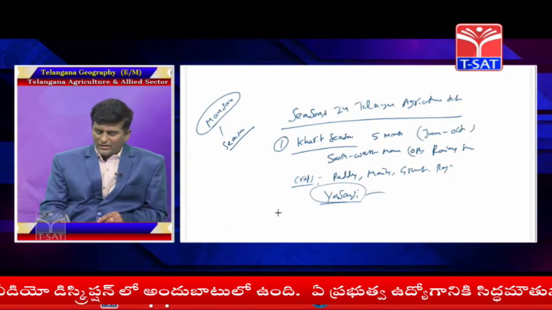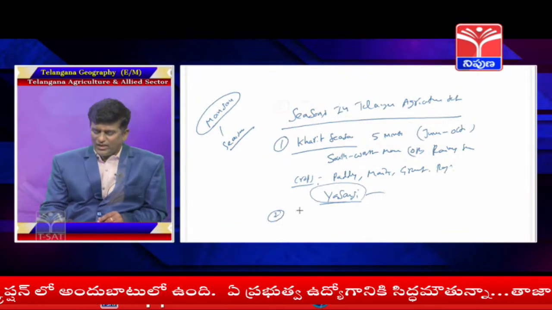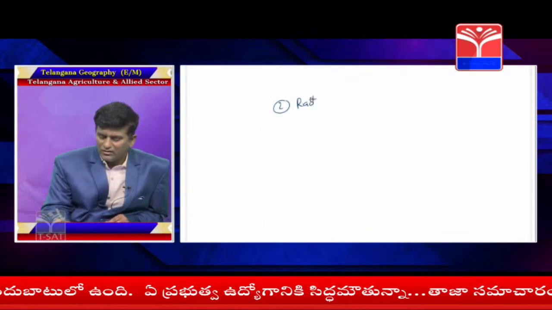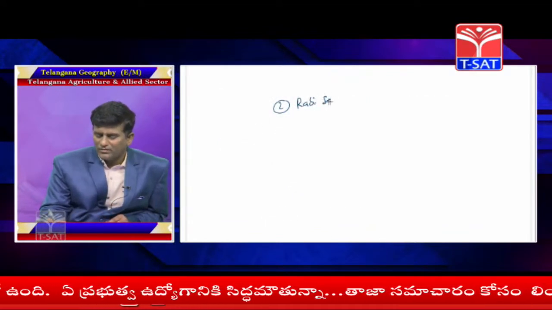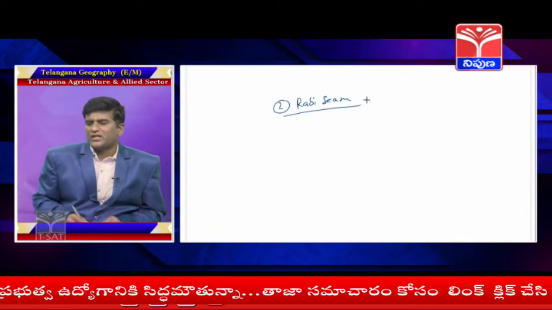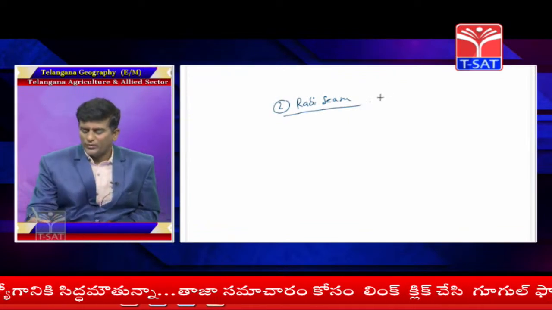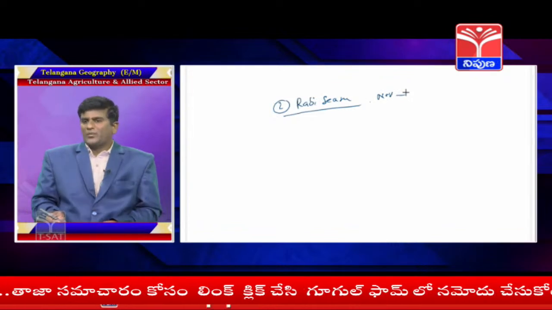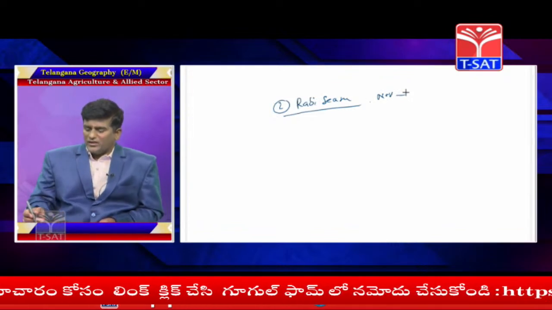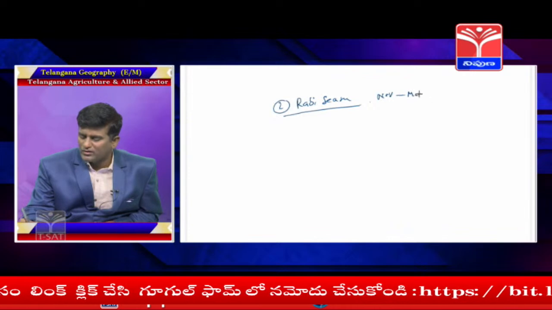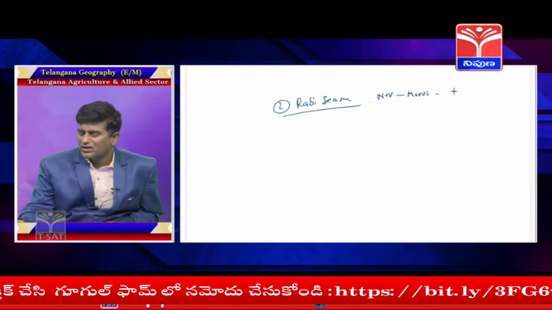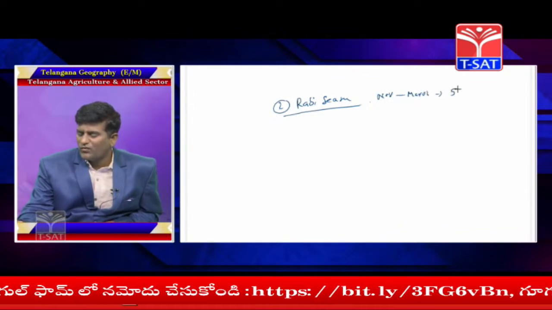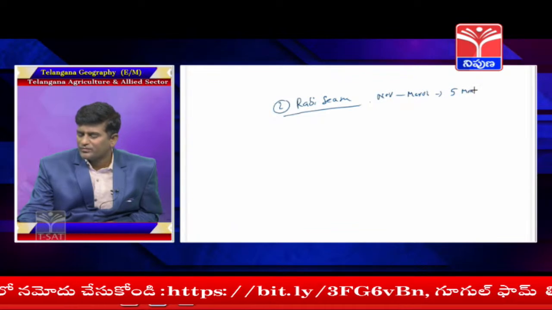What about the other season, called the Rabi season? The Rabi season duration is November, December, January, February, March, up to March. The duration is 5 months.